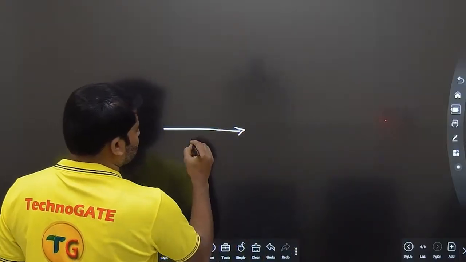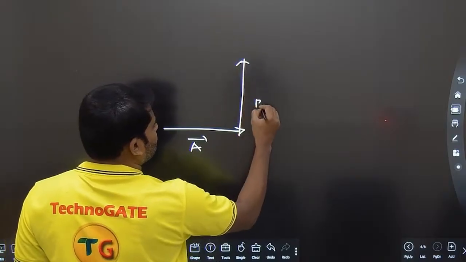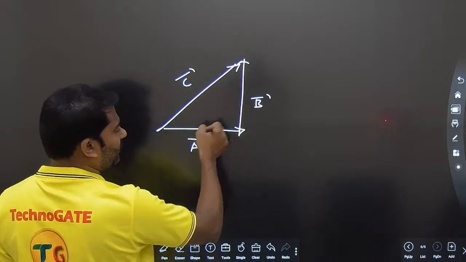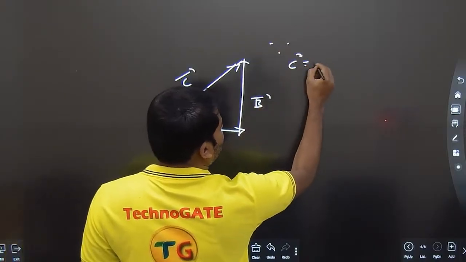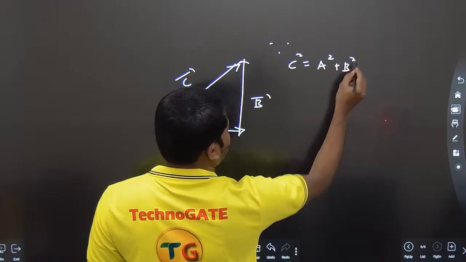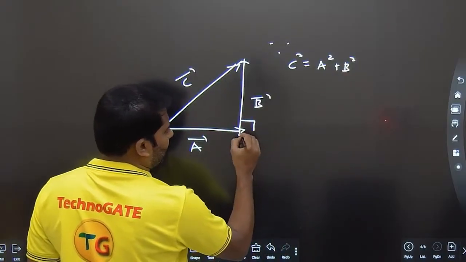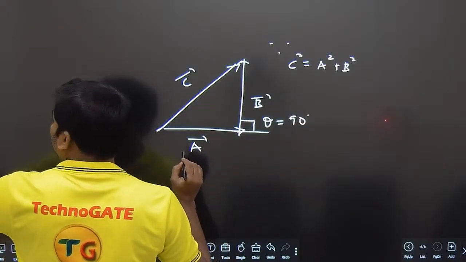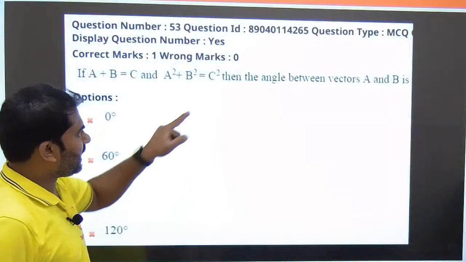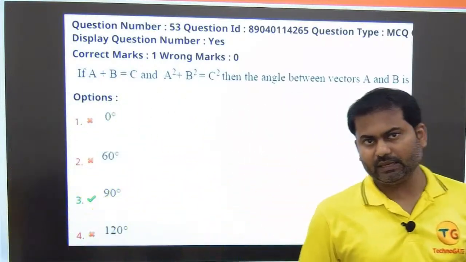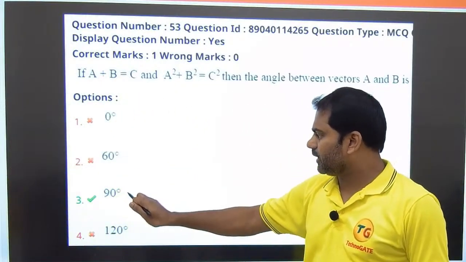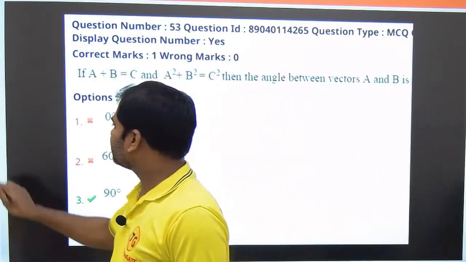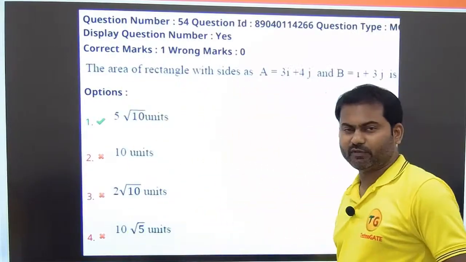So the only way in which this particular triangle would be there is they would be like this. This is the A vector, this is the B vector, and this would be the C vector. This is the only way through which the condition C square is equal to A square plus B square is satisfied. So we have the angle between A and B as 90 degrees. So in this question they are asking regarding the angle between vector A and vector B, which is nothing but option number 3. Very easy question. You can deal with this. Let us proceed to the next one.